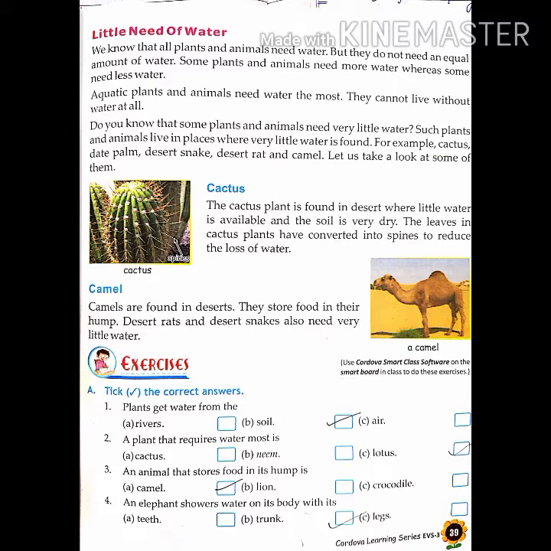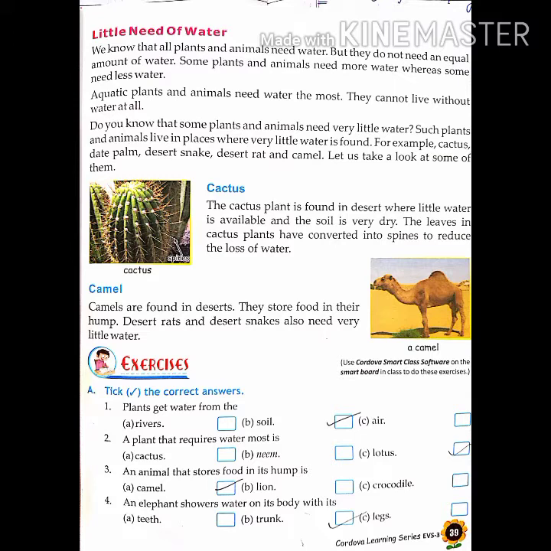Now, an animal that stores food in its hump is camel, lion or crocodile. Who stores food in its hump? Camel, the desert animal. Now, an elephant showers water on its body with its trunk. Trunk is the correct option. An elephant showers water on its body with its trunk. Okay, trunk is the correct answer.